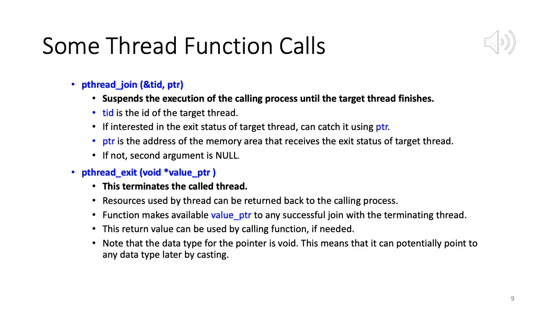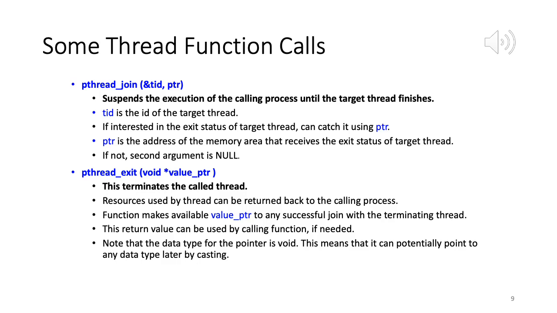So basically, if it was a successful execution or an unsuccessful execution, that kind of information can be passed. PTR is the address of the memory area that receives the exit status of the target thread. If you are not interested, as a calling process, in getting the exit status, you can leave this PTR as null. Okay. So pthread_join suspends the execution of the calling process till the target thread finishes.